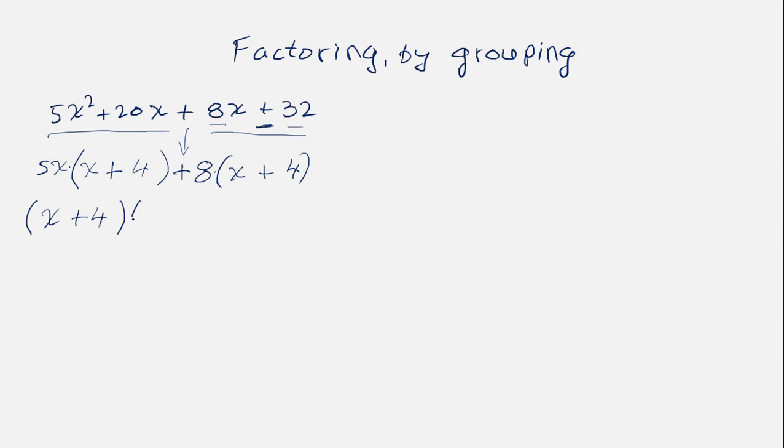And then we open parentheses, same as we did right here. Open parentheses like that. And then we say, well, if we took x plus 4 out of here, we took this part out, right? What's still there? It should be obvious that 5x is still there, right? And then we bring this plus down. And then we do the same thing here. If we took x plus 4 out of this big term, so we took this part right here out, what's still there? Well, 8 is still there, so we put 8 there.